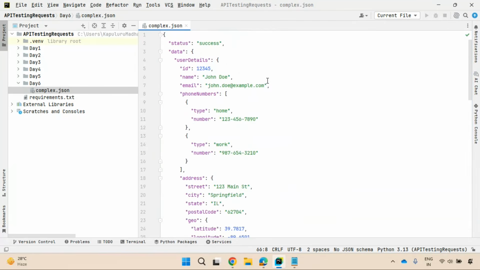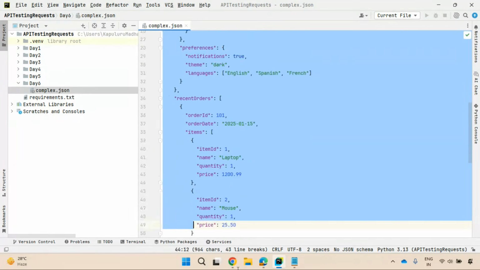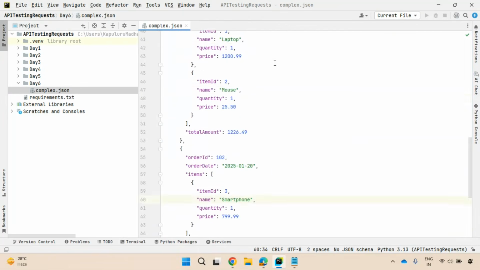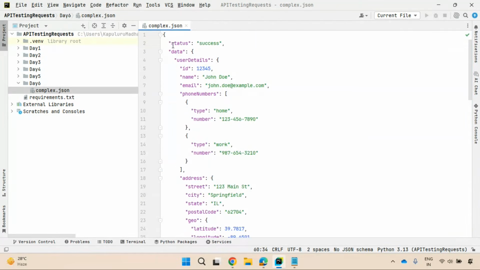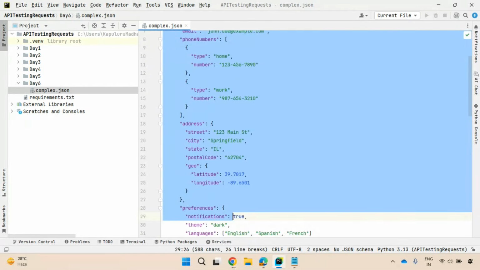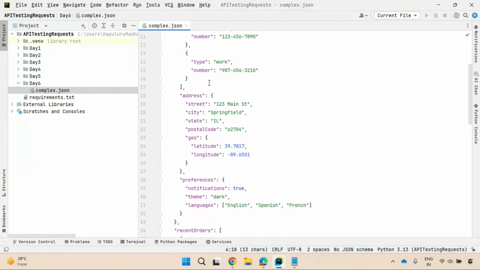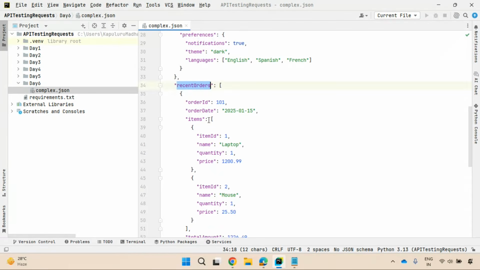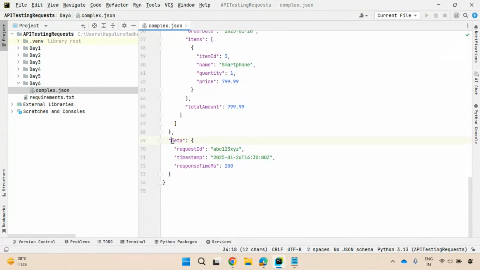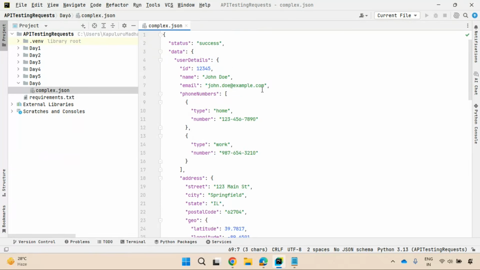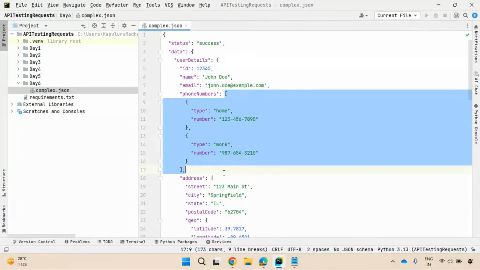So if you observe, this complex response consists of multiple things, right? You have success, and you have a data object. This data object again consists of user details, which is one object. Recent orders is another object. Meta is another object. Each and every object consists of lists of objects also.